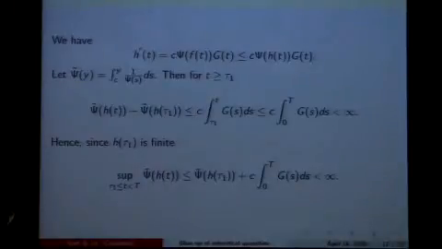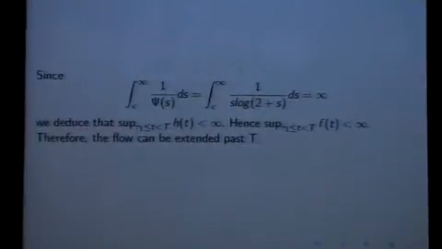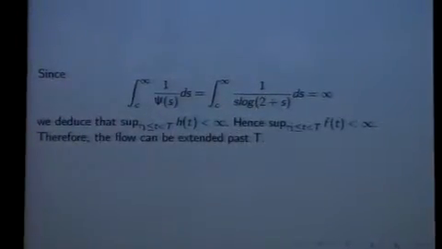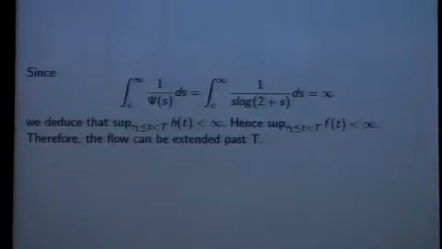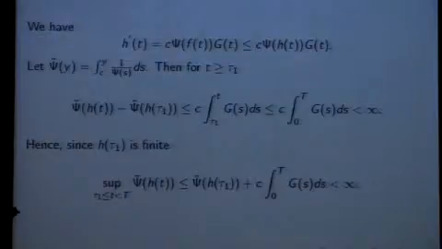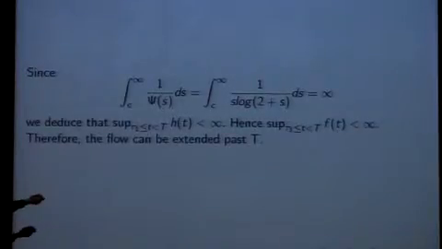So what happens for the function psi? Remember, this is the key computation. If you take the integral of 1 over psi(s) ds from some fixed number to infinity, then you have blow up. But in the inequality here, this is finite, so it means that the function h(t) must be bounded all the way up to the time capital T. Because the function h controls the function f, and the function f is just the maximum of the second fundamental form, it means that I can bound my second fundamental form up to the time capital T.